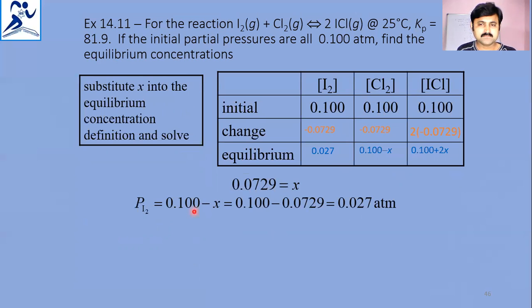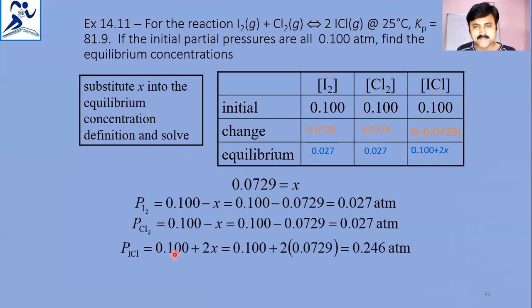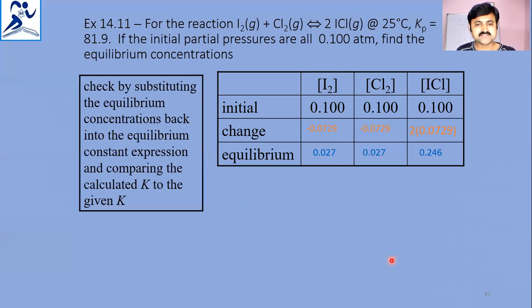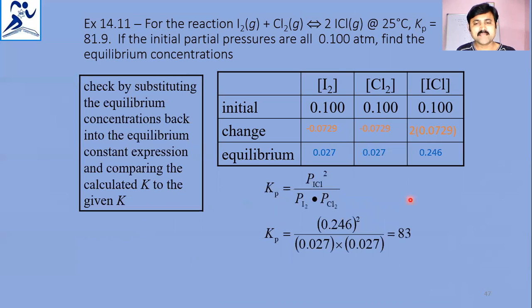Cl2 is the same, but ICl is double of this, that is 0.246 atmospheres, because the ICl expression is 0.1 plus 2x. Finding the equilibrium concentrations means using the partial pressures.